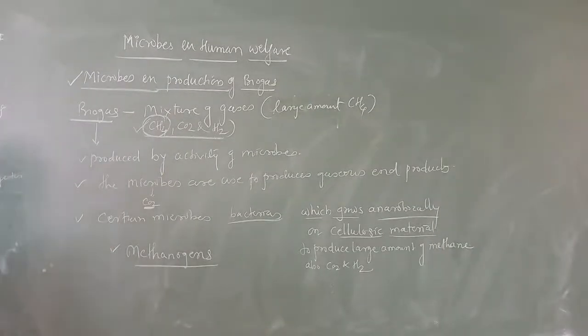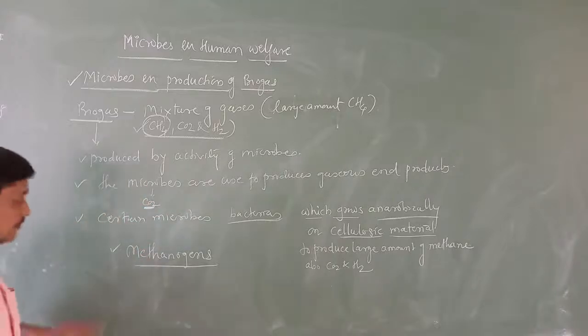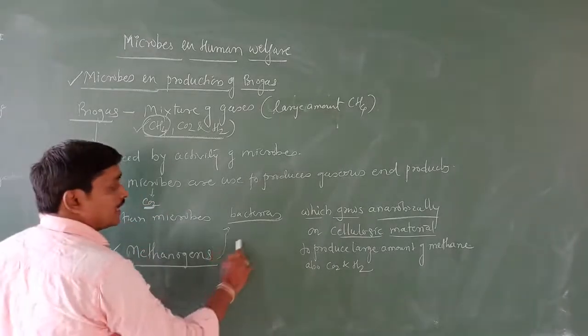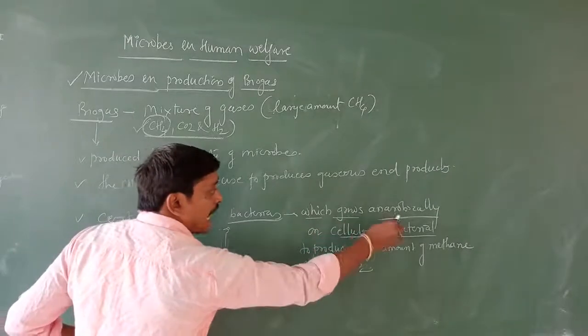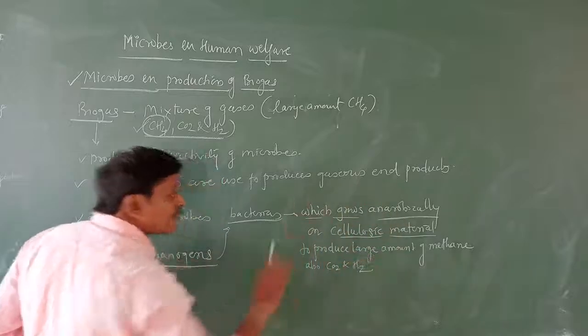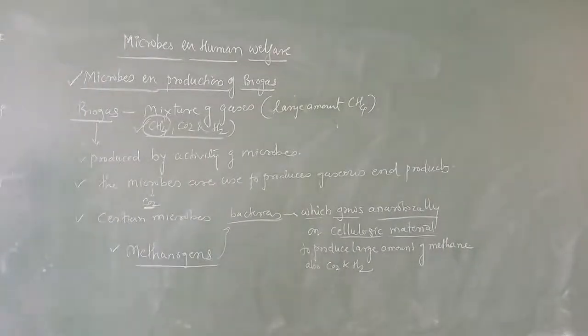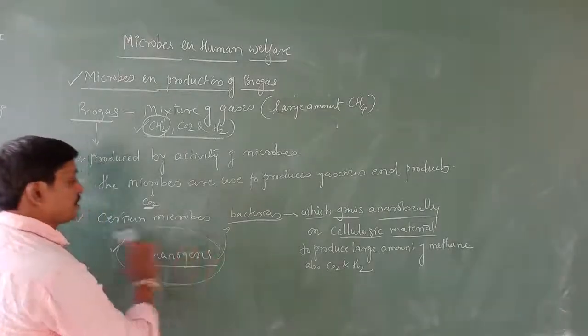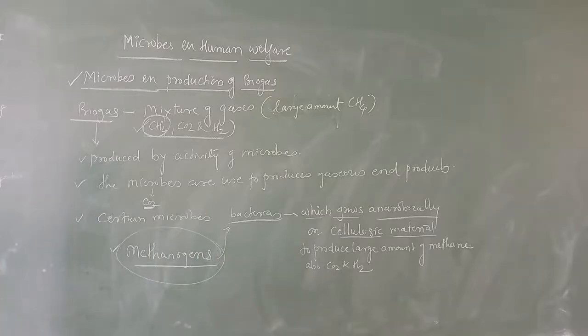What are methanogens? Methanogens are the bacteria which grow anaerobically on cellulosic material to produce a large amount of methane, carbon dioxide and H2. Understood? Methanogens are nothing but bacteria. Now, where are you going to find these methanogens? That is a very important question.